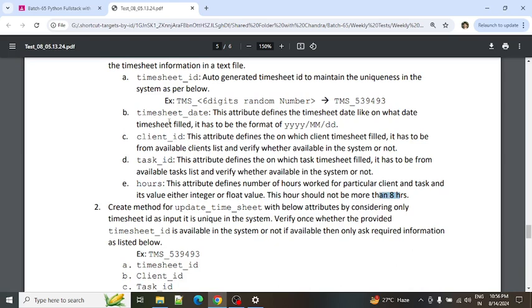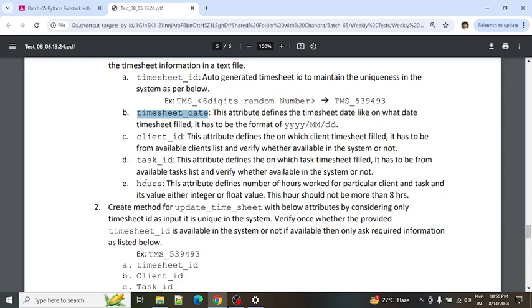For example, the timesheet date is today's date and today he has worked only 4 hours, so the 4 hours have to be calculated. On the same date, if you are updating another client, another task information with 5 hours, it is not acceptable because the addition of the previous hours and these hours is 9 hours. It should not be possible.